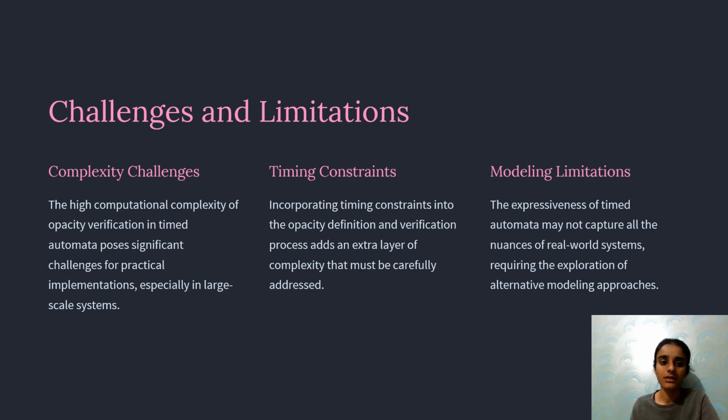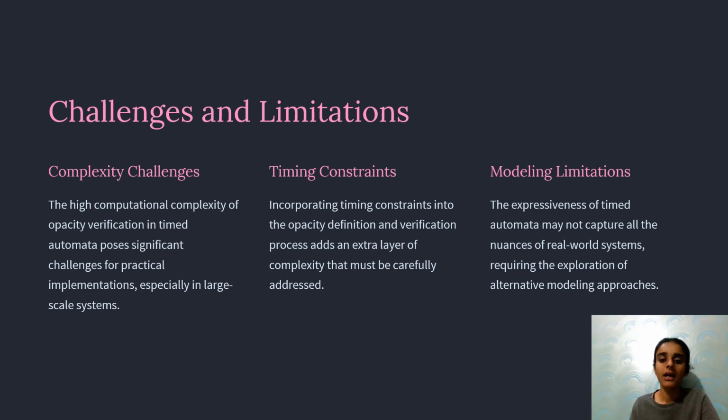Challenges and limitations. Complexity challenges: the high computational complexity of opacity verification in timed automata poses significant challenges for practical implementation, especially in large-scale systems.